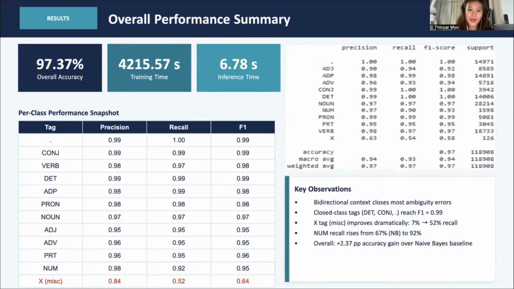So how did it perform? 97.37% overall accuracy. Common tags like determiners and punctuation hit an F1 score of 0.99, which is basically perfect. But the real highlight was the rare tags. ACE tag recall jumped from 7% all the way up to 52%, and the number tag recall from 67% to 92%. That's where the bidirectional context really proved its worth.